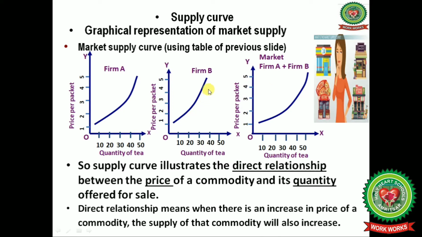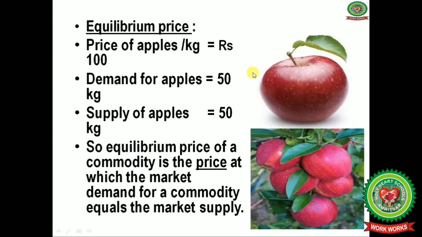This upward sloping supply curve shows that there is a positive, or direct, relationship between the price of a commodity and its quantity offered for sale. Direct relationship means when there is an increase in the price of a commodity, the supply of that commodity will also increase.